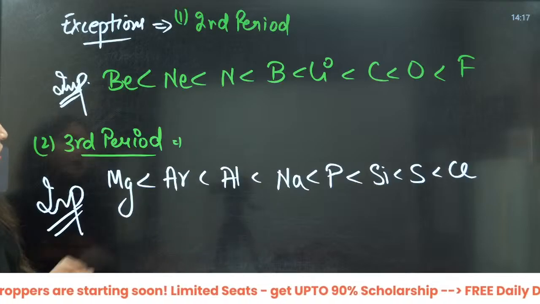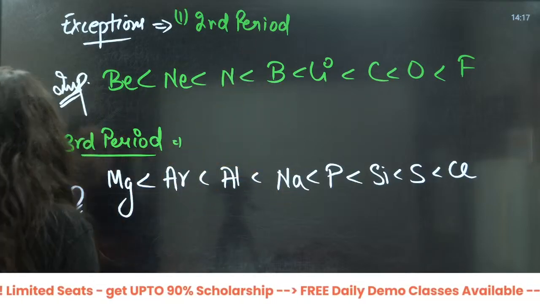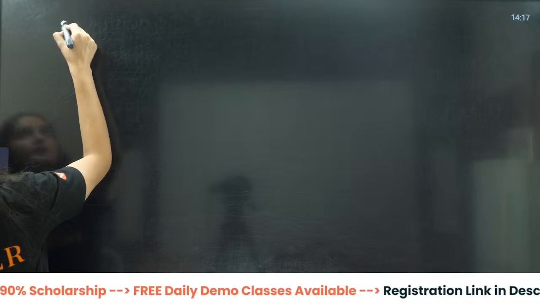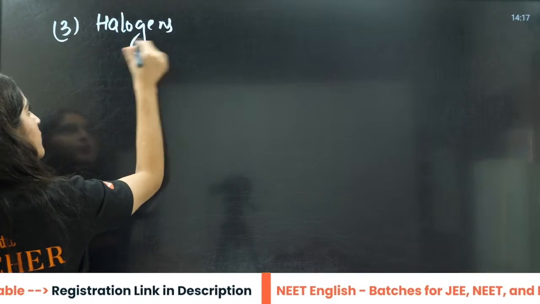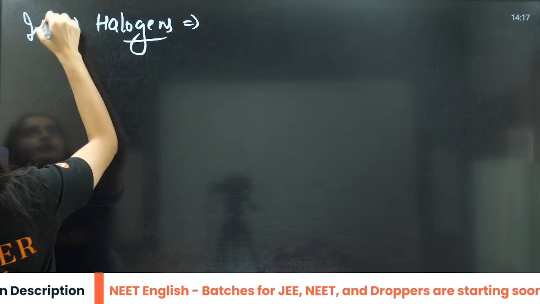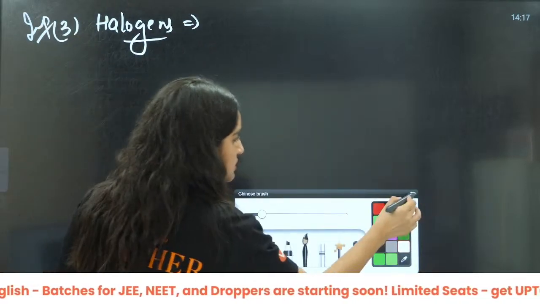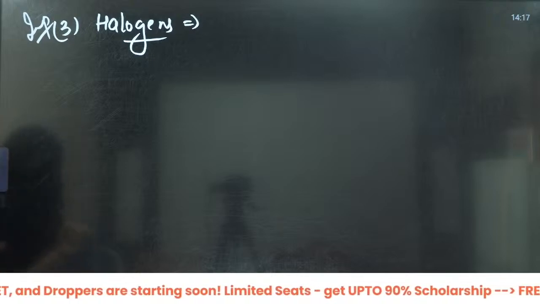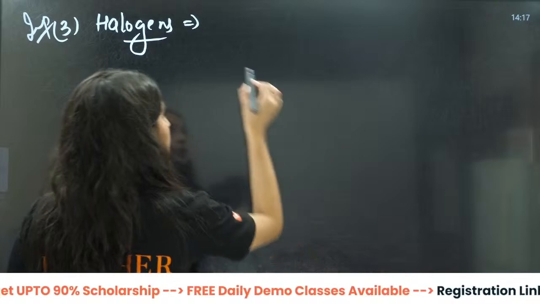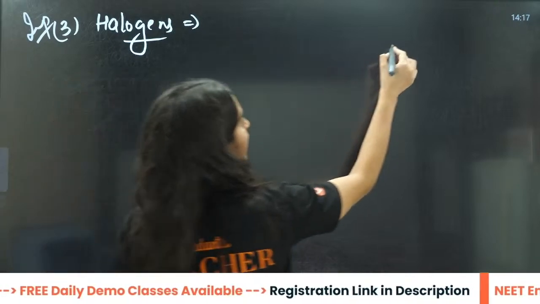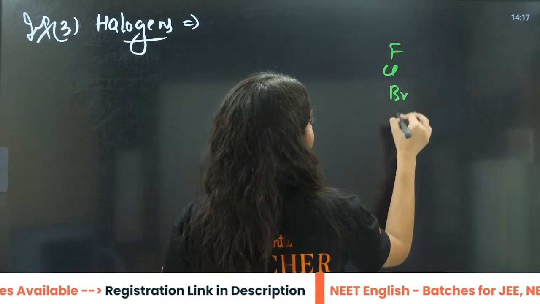Now, a few important ones that are asked. These two are rarely asked, but this one is asked so many times. This is very important, right? This is about halogens. In the P block, we are going to do that. Firstly, what you have: fluorine, chlorine, bromine, iodine.